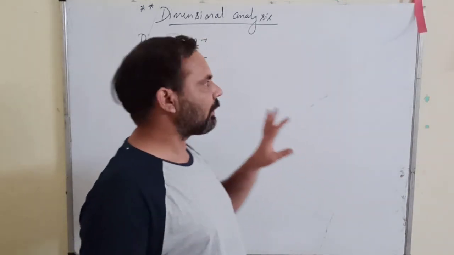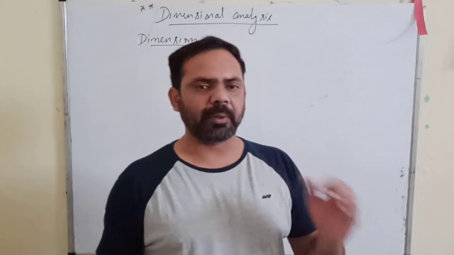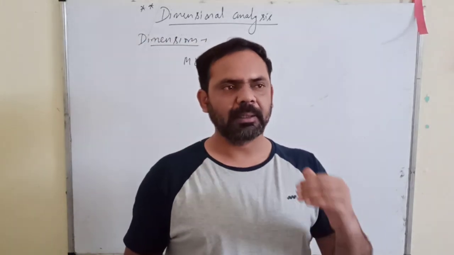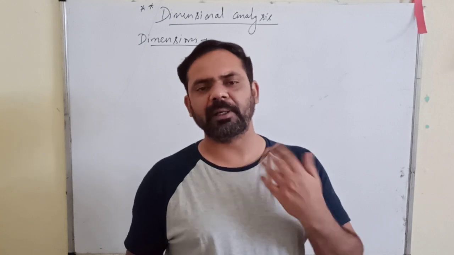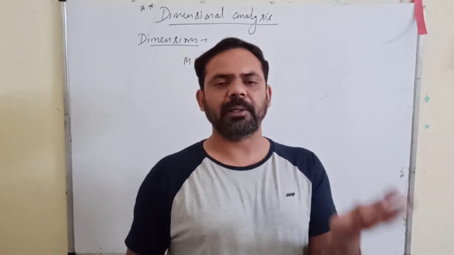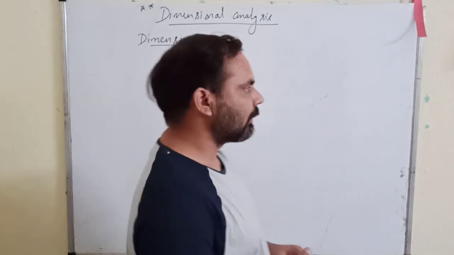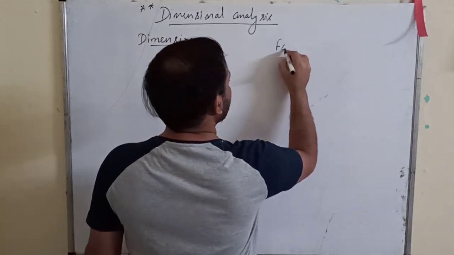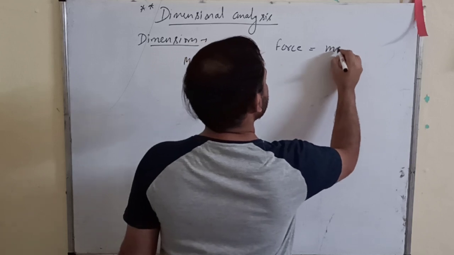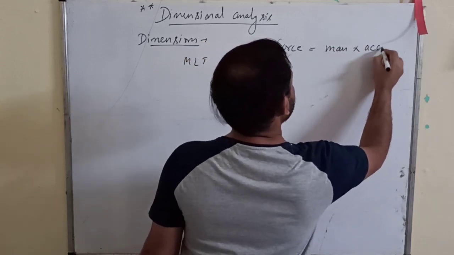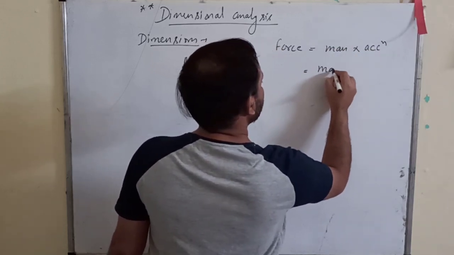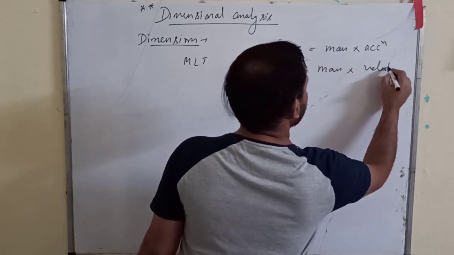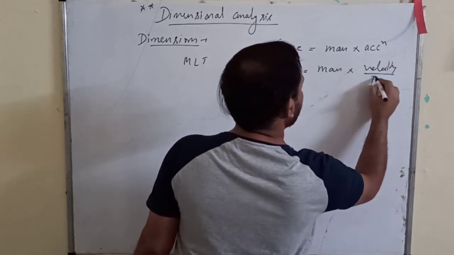So the simple definition of dimensions is to what power, to what exponent, a fundamental quantity must be raised in order to get a particular derived quantity. Suppose you have, just giving an example, force. Force equals mass into acceleration. Then it is mass into velocity upon time.